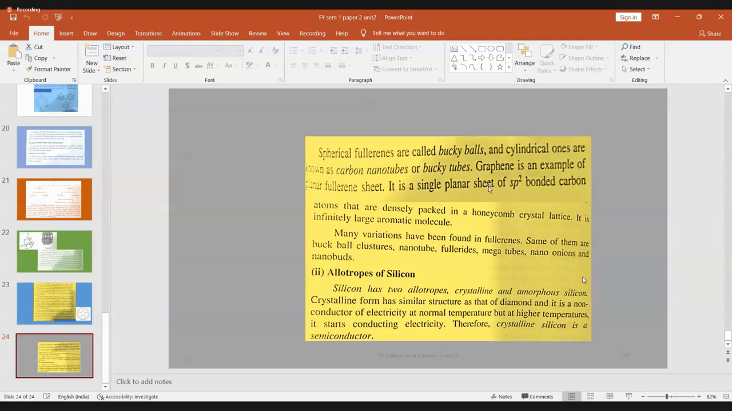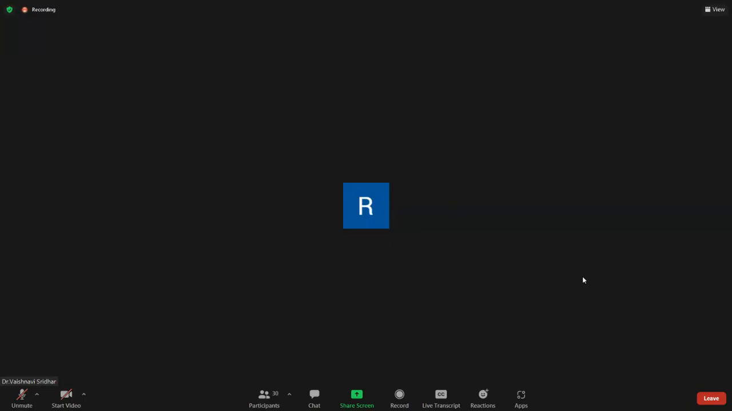So there are some more allotropic forms we have to discuss. I have to take a new slide. I'll do that. I'm sharing a new one.